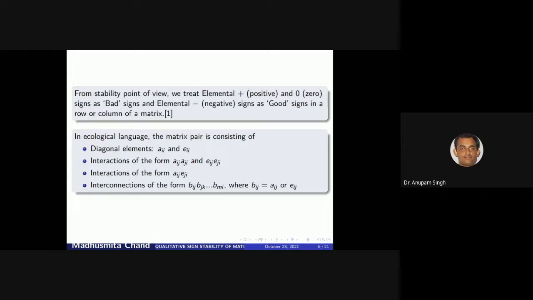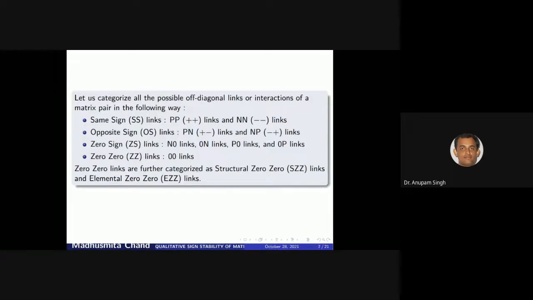So these four are the parts of the matrix pair. Then the links, that means the off-diagonal links or interactions, we can categorize in some parts. Let's consider PP and NN links as same sign links, PN and NP links as opposite sign links, N0, 0N and P0, 0P links as zero sign links and 0, 0 links.